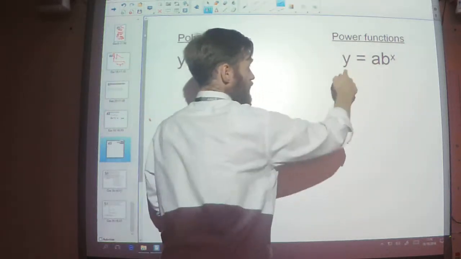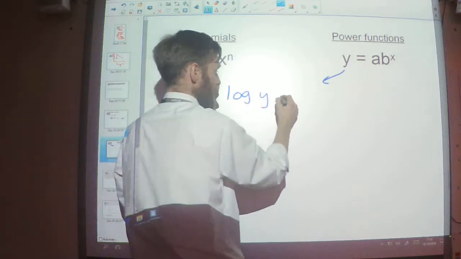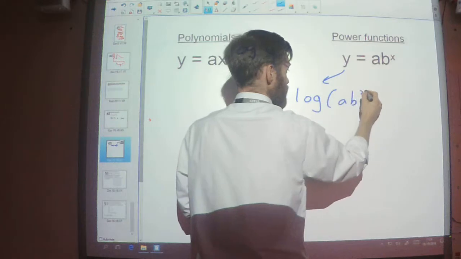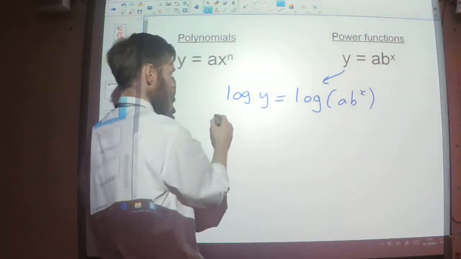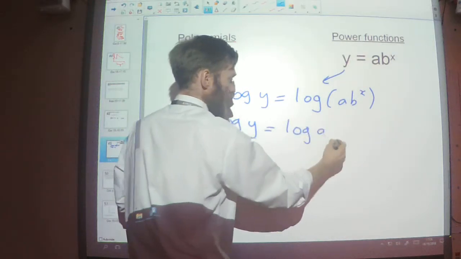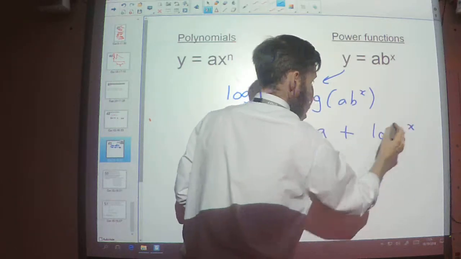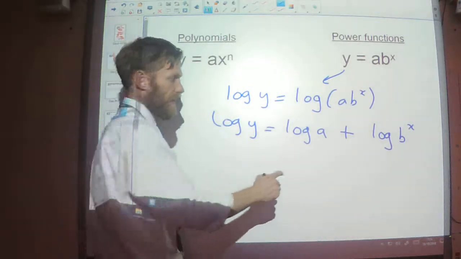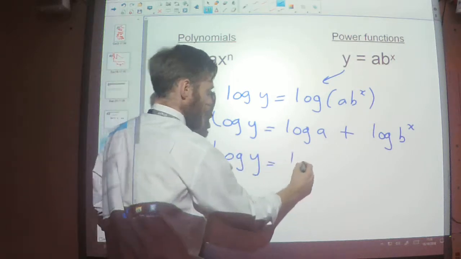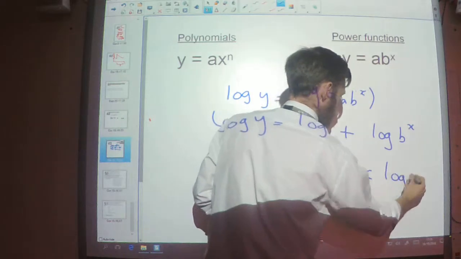So over here, again, take logarithms of both sides. So log of y equals log of a b to the x. So log of y equals log of a plus log of b to the power x. And I can now put my x at the front. So log of y equals log of a plus x times log of b.